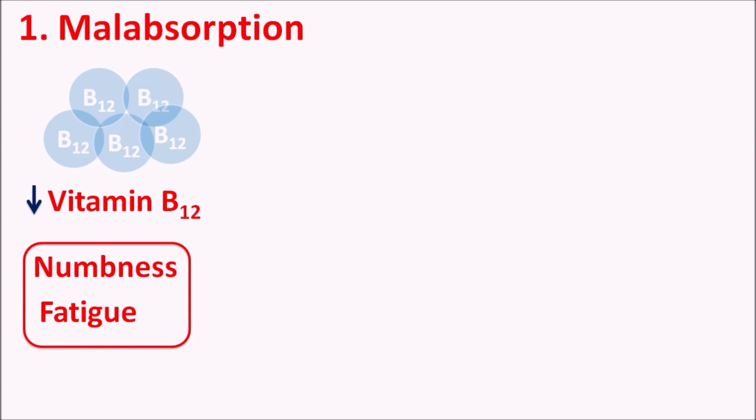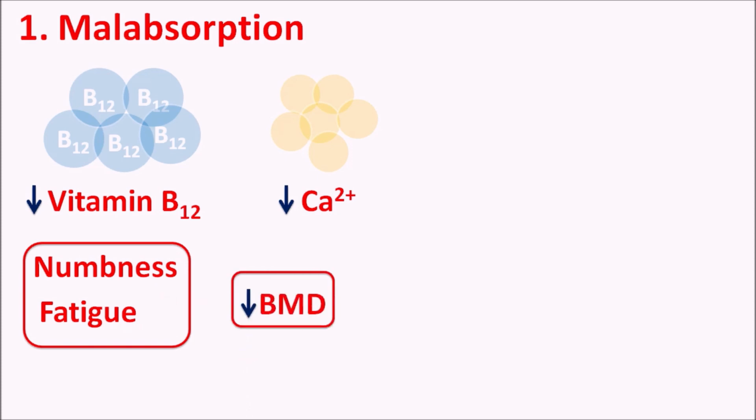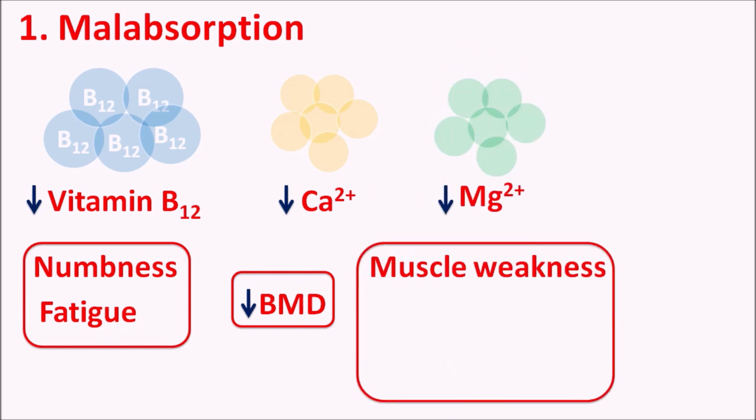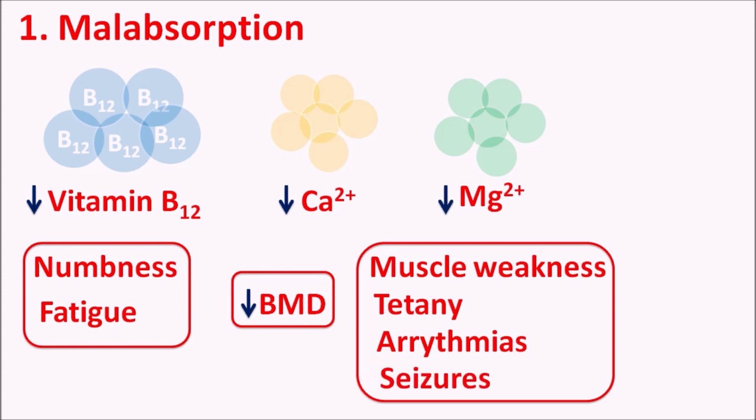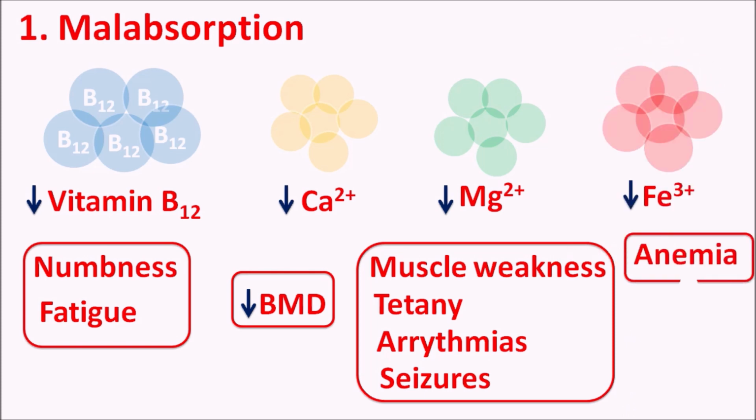Similarly, PPIs can also reduce the absorption of calcium. So they can reduce the bone mineral density because of decreased availability of calcium. They can also reduce magnesium absorption, resulting in muscle weakness, tetany, and even cardiac arrhythmias because of hypomagnesemia. They can even induce seizures because of decreased magnesium levels. And finally, PPIs can also reduce iron absorption, thereby producing anemia in the patients. So levels of these minerals and vitamins should be carefully monitored when PPIs are prescribed for very long periods.